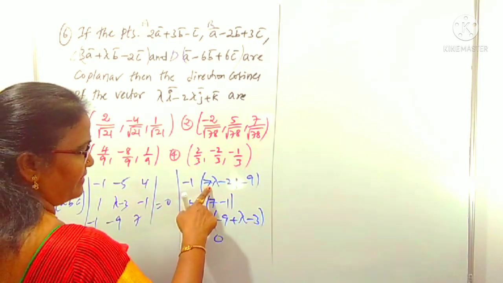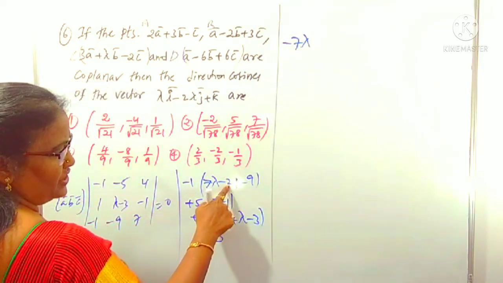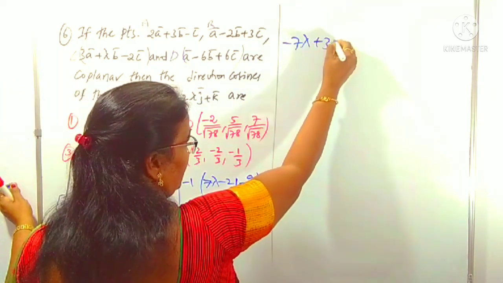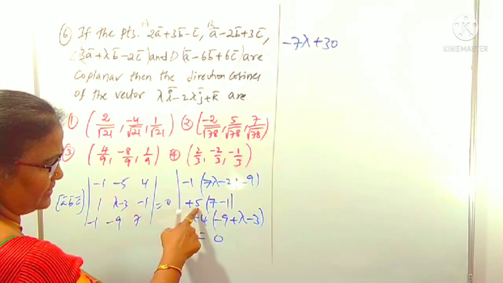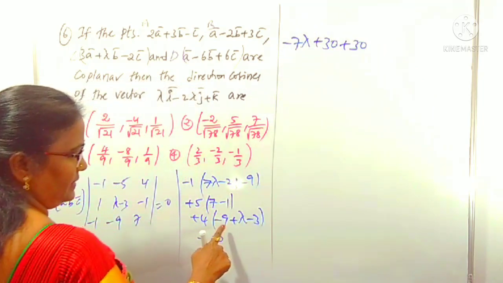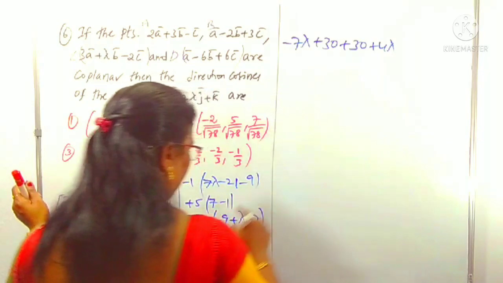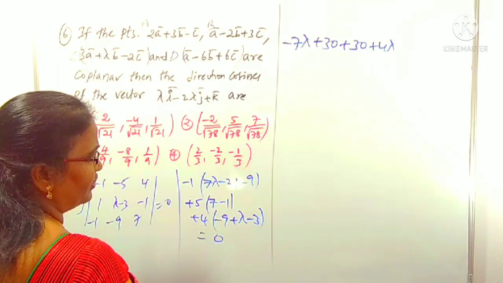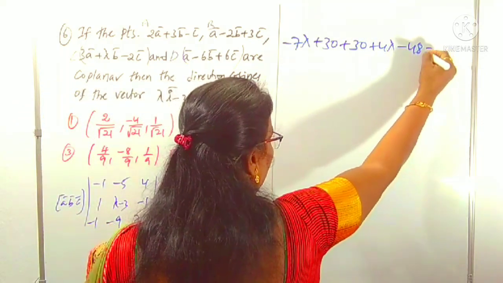Now this is 7 lambda with minuses, minus 7 lambda minus 21 minus 9 minus 30 minus or minus plus 30. You know, minimize the steps. Calculation you can speed up. 7 minus 1 is 6, 5 6 30, right. Then 4 into lambda, 4 lambda. Then minus 9 minus 3 minus 12, 12 4s 48, minus 48 equals 0, right.